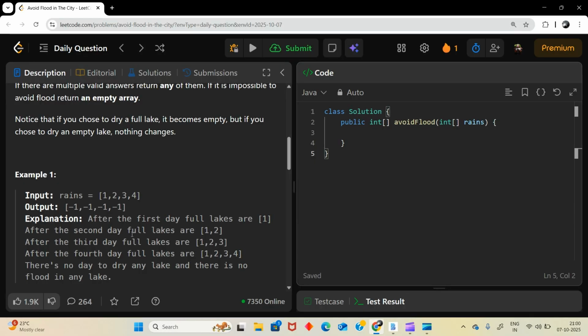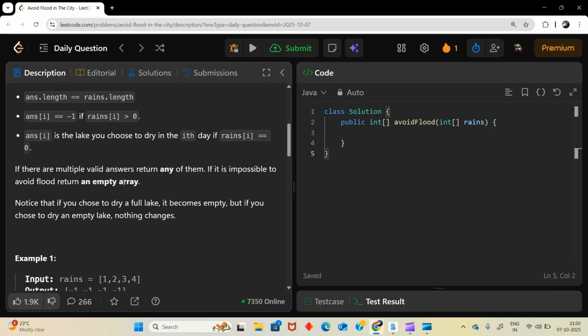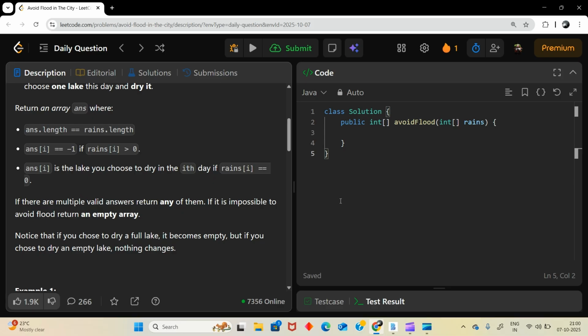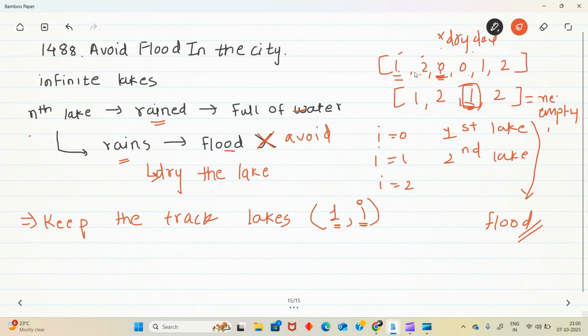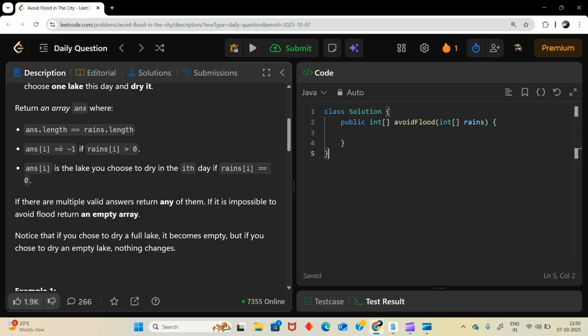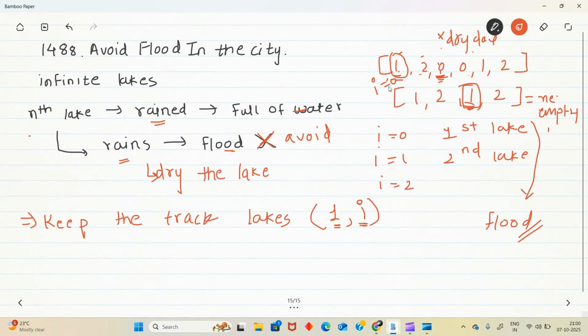And in our answer, the answer format is the lake you choose to dry on the ith day. So if I am choosing to dry on the ith day, it's basically you choose to dry on the ith day if rains of i is 0. Now what we'll do is we also have to keep track of the dry days.